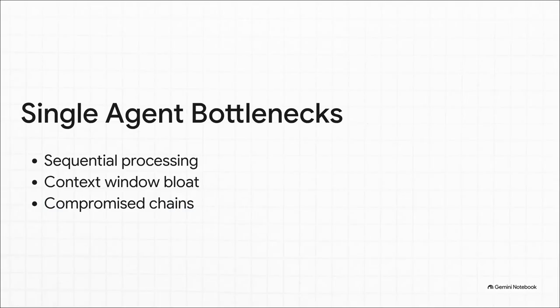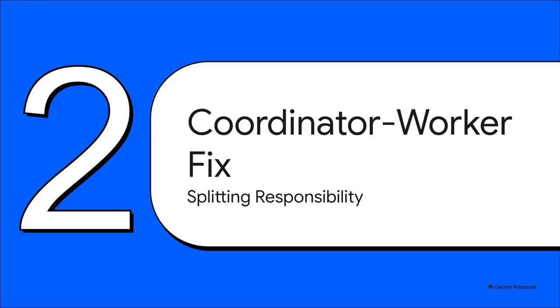Think about it. You ask a solo worker to research 3 different topics. It has to do them one by one, all inside the exact same reasoning loop. Every new piece of info just gets crammed into the same context window. The agent loses track, context window bloat sets in, and boom, it gets confused halfway through topic 2. The whole chain completely collapses. Which brings us to section 2.